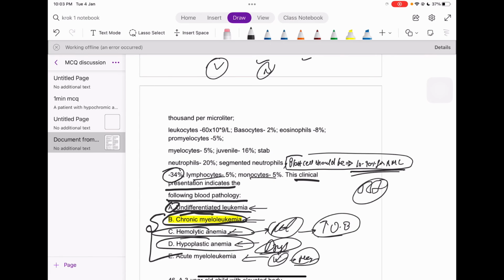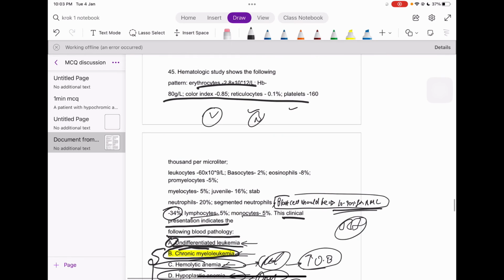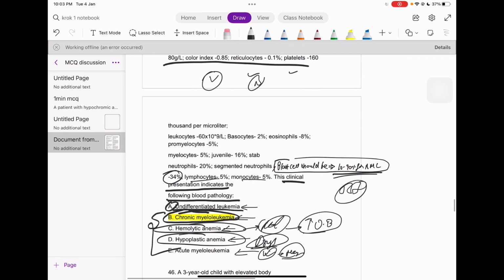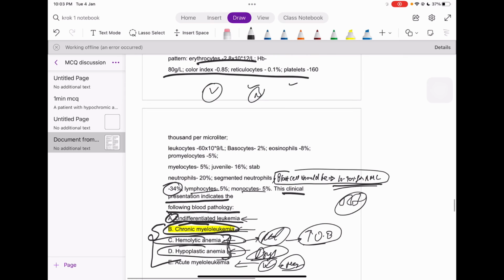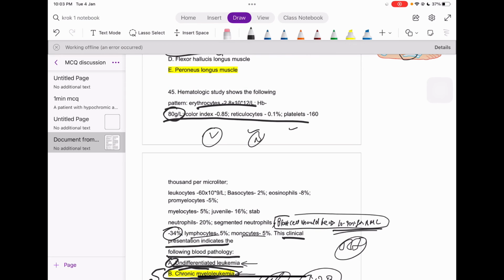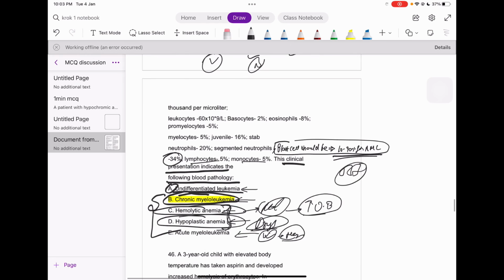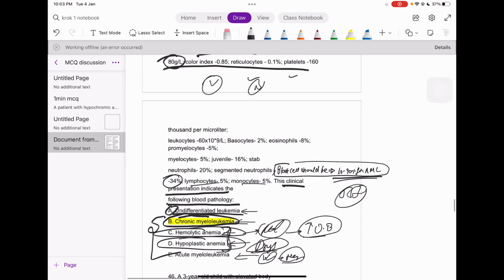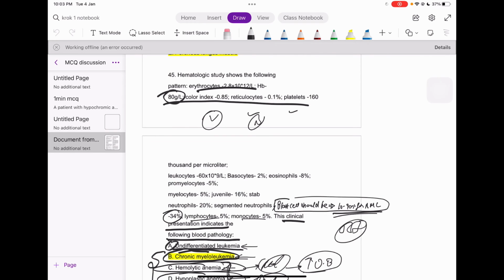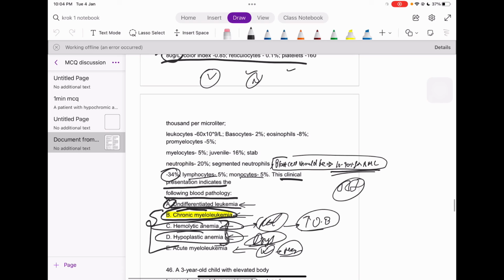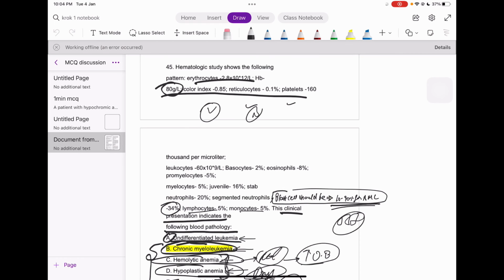Just think about this, guys, because this is a very big question itself. Sometimes people get confused in this kind of question. But just see what the question is related to. First of all, the anemia. To rule out the anemia, you should first check the hemoglobin. Maybe a little bit of anemia is present, hemolytic or hypoplastic. Check the bilirubin index or something; there is not even a bilirubin index given.